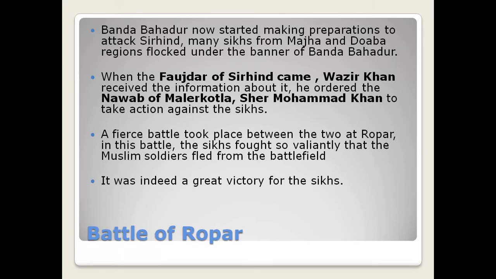So the Sikh from Maja and Doaba started moving towards Banda Singh Bahadur to join the army to fight against Wazir Khan. When Wazir Khan came to know about this, he wanted to stop the Sikh from becoming a part of Banda Singh Bahadur's army. So he ordered the Nawab of Malerkotla, Sher Muhammad Khan, to take action against the Sikh.